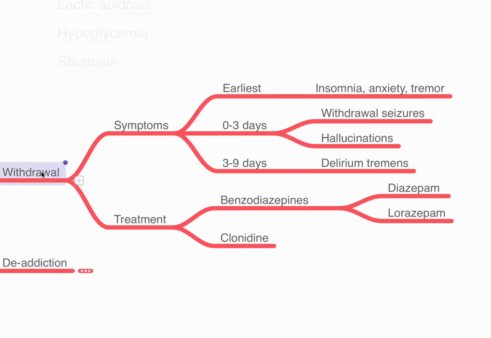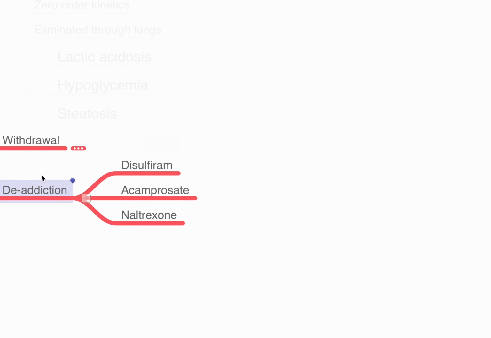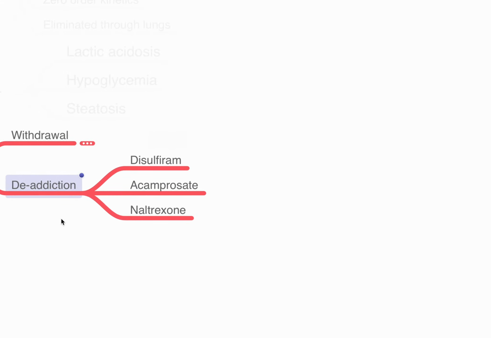For a person who's addicted, we can give de-addiction therapies. The common ones that are used are disulfiram, acamprosate, and naltrexone. Disulfiram is now commonly used because it tends to be more of an aggressive therapy. Disulfiram results in blockade of the aldehyde dehydrogenase. It results in accumulation of aldehyde, which causes the aldehyde syndrome, where you have vomiting, nausea, and hypertension.